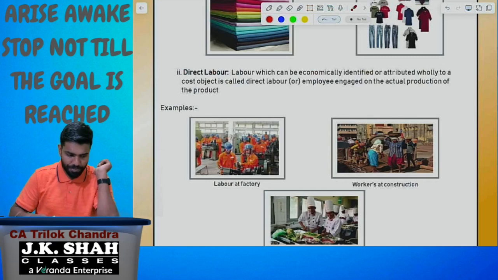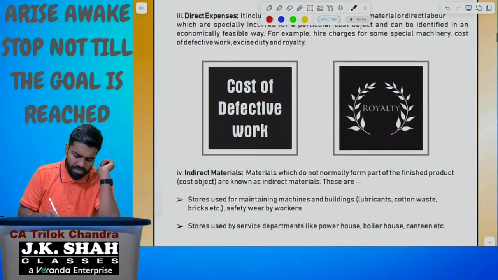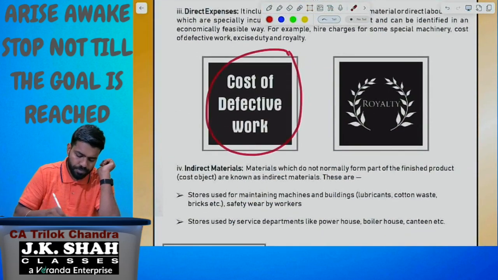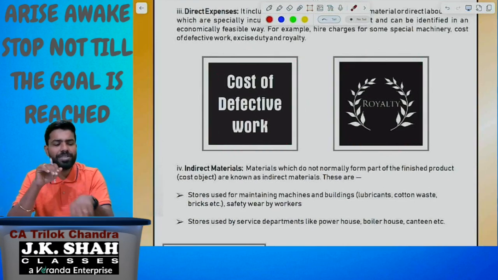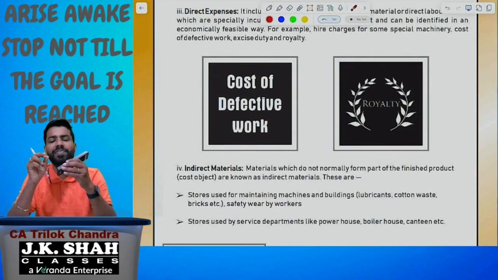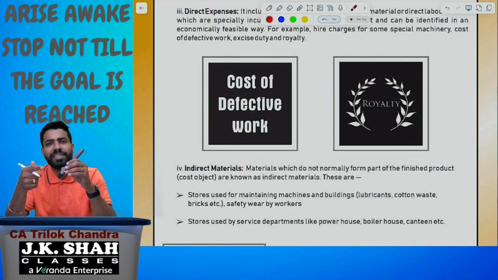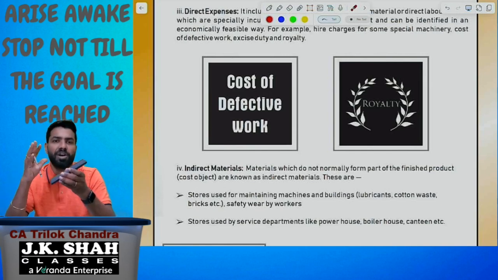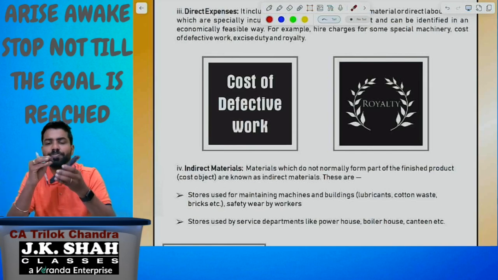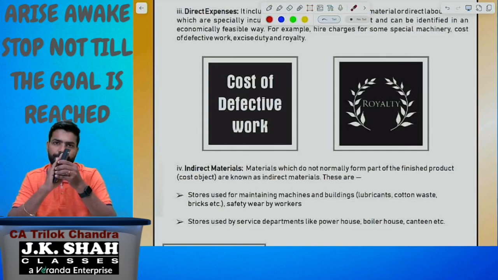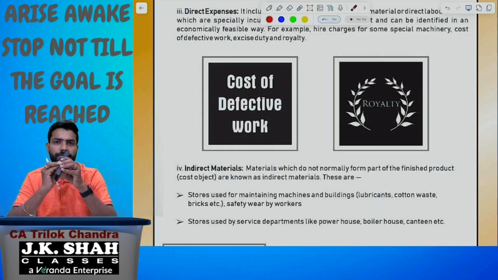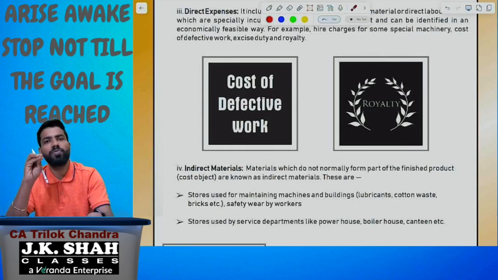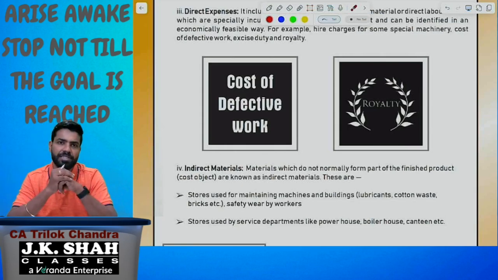Okay, now one more example. Cost of defective work. Once this product gets completed, they identify some defects. To rectify that defect, they incur some additional cost. That cost has been specifically incurred for this product. Since it is incurred for this product, they are going to add that cost to this product. So cost of defective work is one more example of direct expenses.